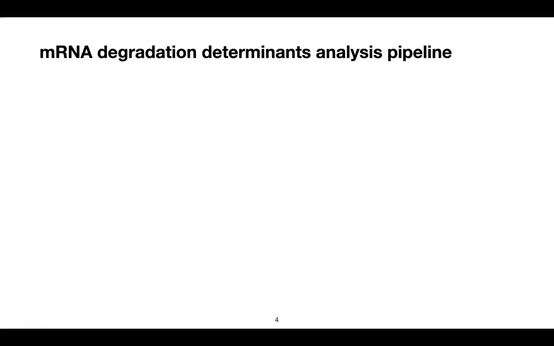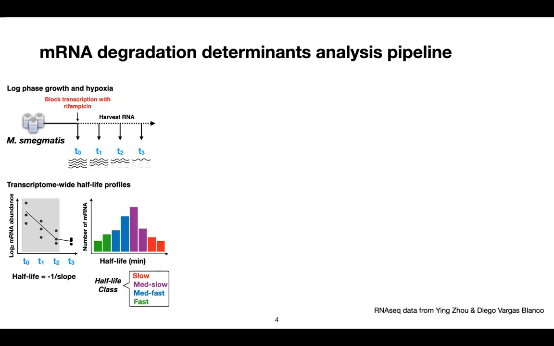In order to do that, we use machine learning to help us understand the mechanism by identifying the features that determine messenger RNA stability. After using rifampicin to block transcription initiation, we collect RNA over time for RNA-seq to quantify messenger RNA degradation transcriptome-wide using the non-pathogenic mycobacteria model M. smegmatis.